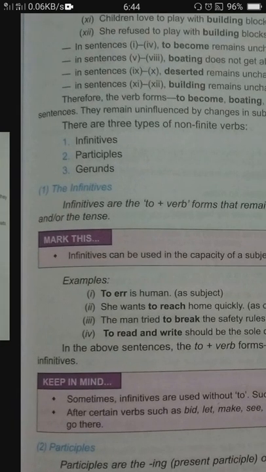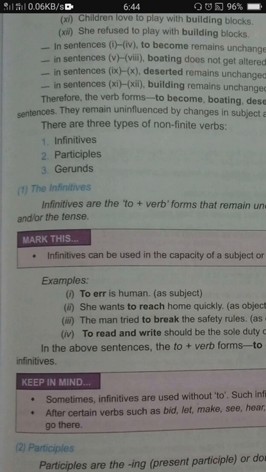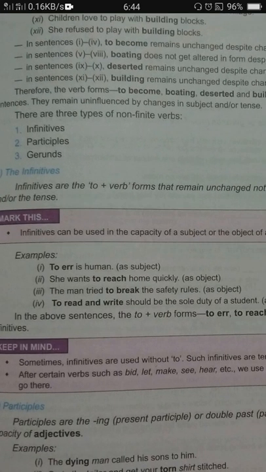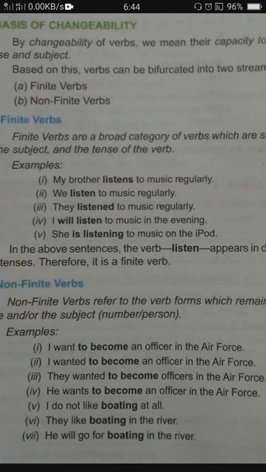Now non-finite verbs are of three types: infinitive, participle and gerund. Infinitive means whenever we use the preposition to before the verb. Okay, like in the earlier example also, to become we were saying. So to become means to plus verb first form. The preposition to comes before the verb, and the verb is always used in first form. So this type of non-finite is called infinitive.